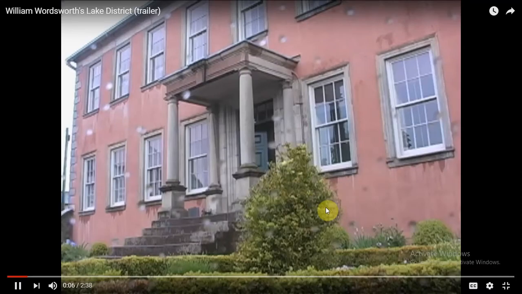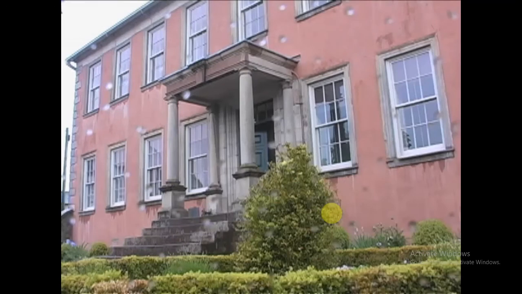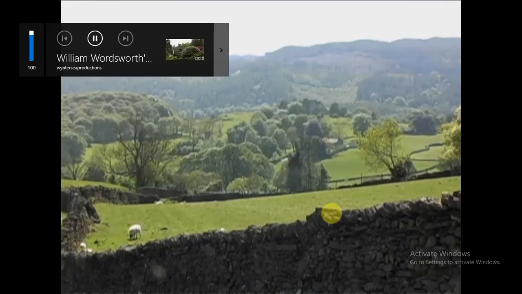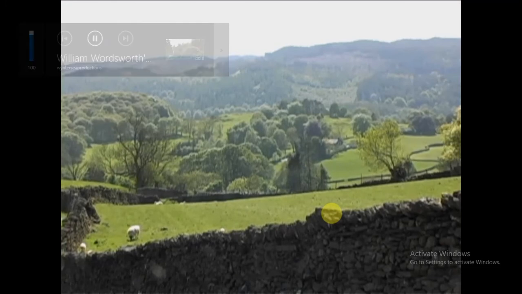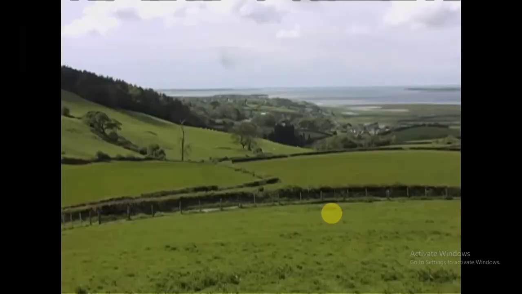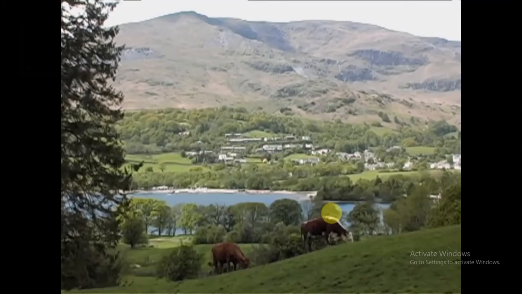William Wordsworth was born in this house in Cockermouth in the Lake District of northwest England in 1770, and by his death 80 years later had produced some of the greatest of English poetry and had deeply influenced future generations of English poets. He had a happy childhood here until the untimely deaths of his mother when he was 8 and his father only 5 years later.